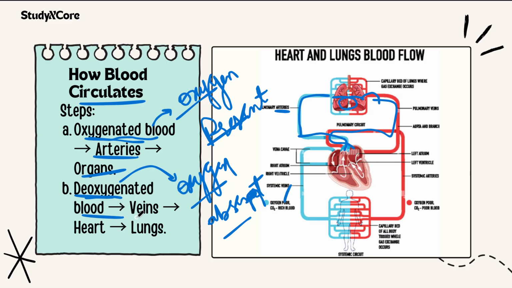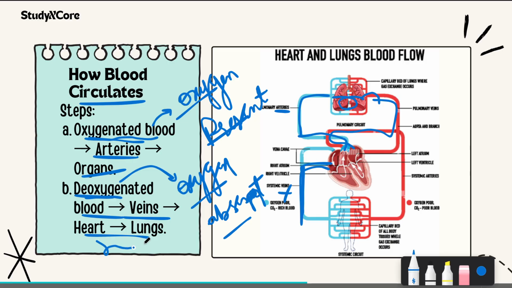So let us see what happens for the deoxygenated blood. First the blood will go into the veins, not the arteries. It will go into the veins. These are the systemic veins, and it will go from here. And where is the systemic ventricle? Here. So it will go from here, then heart to lungs. Only these.